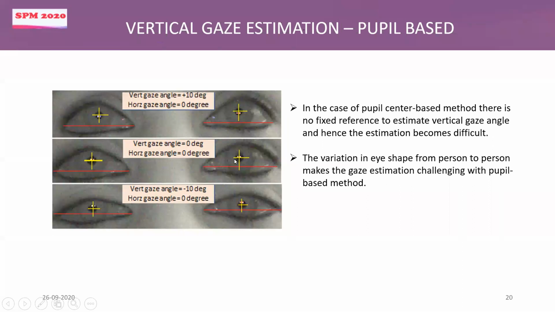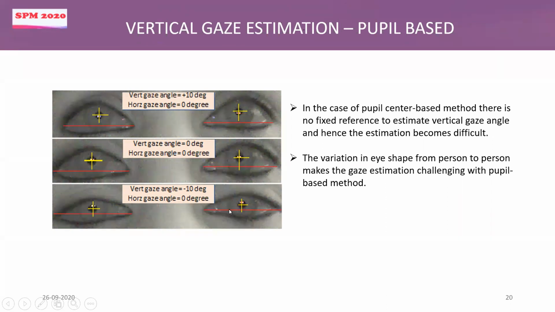Now this is the center of the pupil, and I have drawn a reference line marked in red color. This is connecting the corner points. And when both the horizontal and vertical gaze angle is 0, this is where the pupil is lying. When I'm looking up, like positive 10-degree, we can see the distance between this point and this reference line has got more. And now when I look down of minus 10-degree, the distance has reduced,